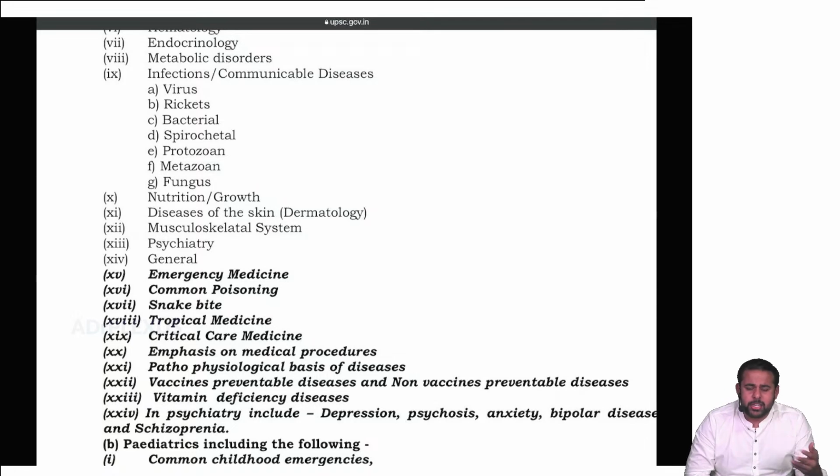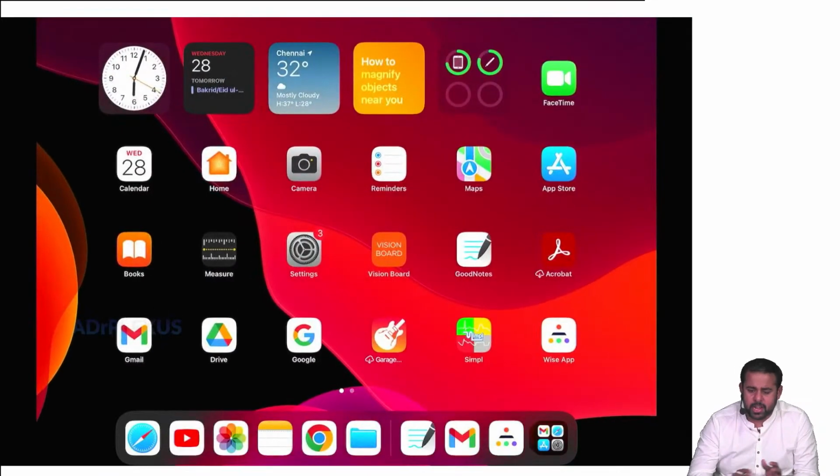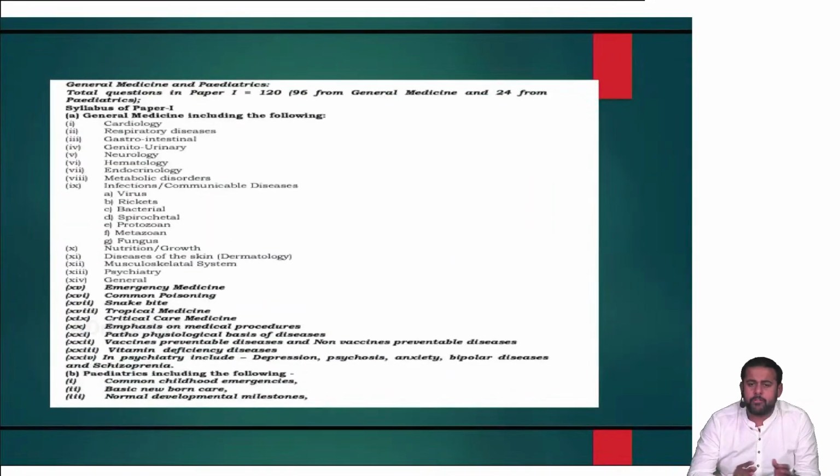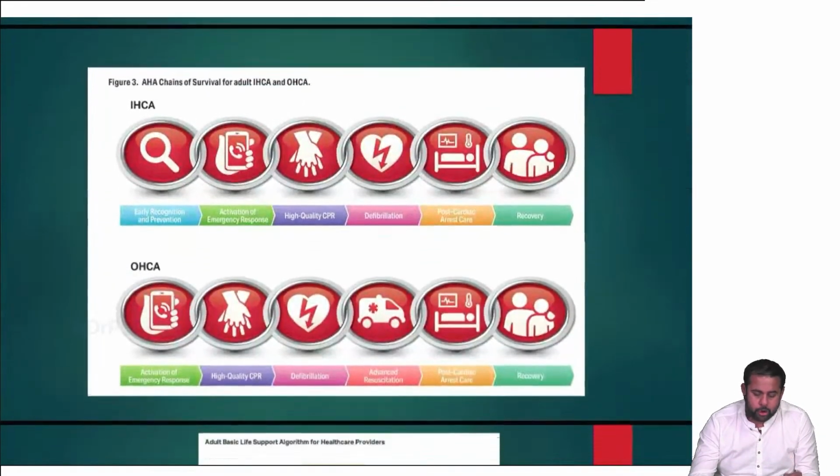At least if you see in the last 5 years trends, at least 2 questions and sometimes 3 questions particularly from the poisonings, and at least one question from the snake bites is there. From emergency medicine, 2 to 5 questions, and critical care medicine, 2 to 4 questions were there across various examinations. So this is one of the very high yielding topics. Though it takes very less time, you will find it very useful. So we'll quickly have a discussion about a few of the most important topics.